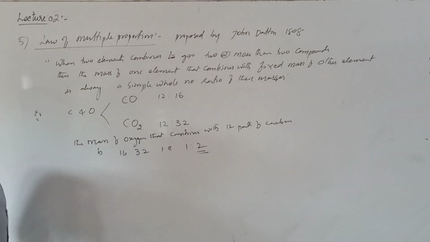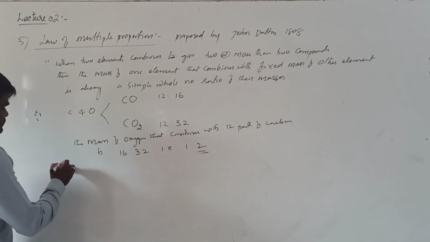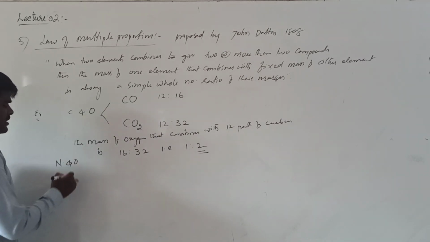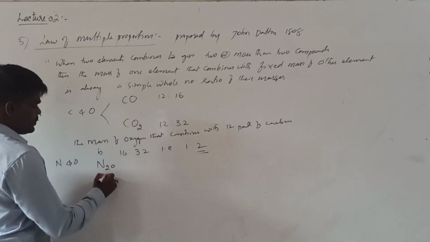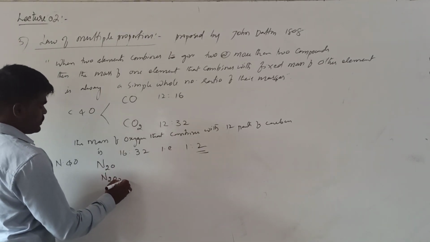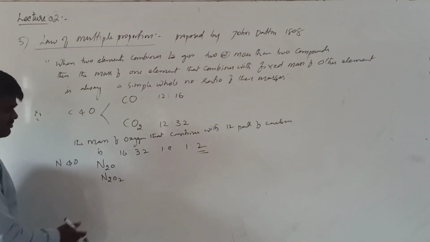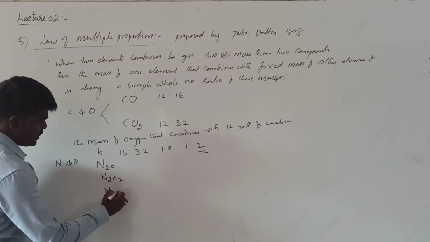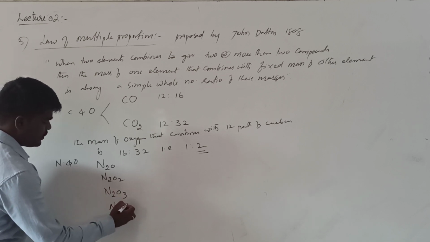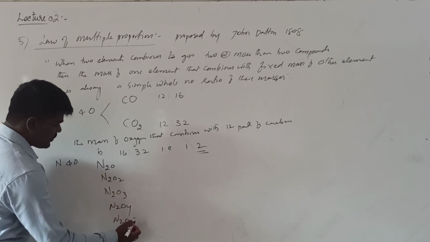If you want, you can also illustrate another example. Let us see nitrogen and oxygen. They will form different compounds like N2O, N2O2, a dimer of nitric oxide, I have taken the dimer, right? N2O3, N2O4, N2O5.